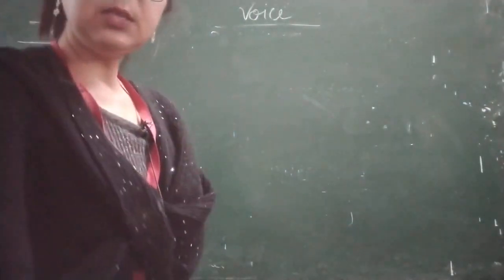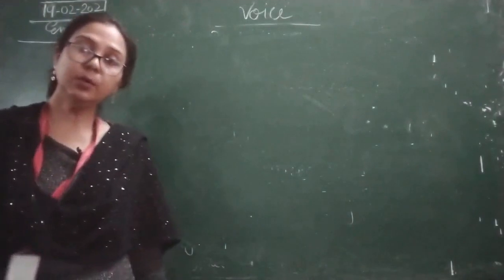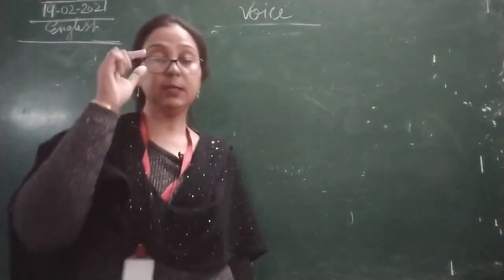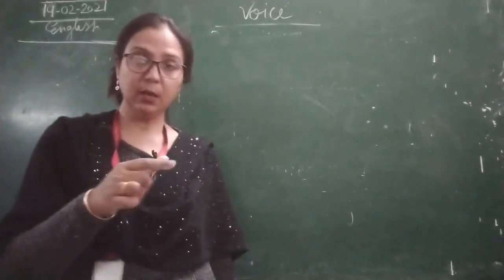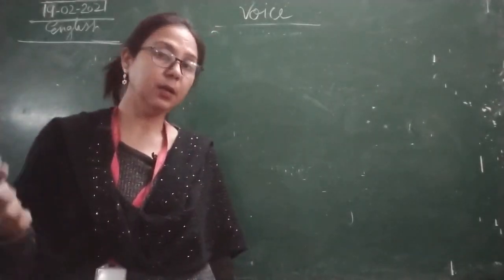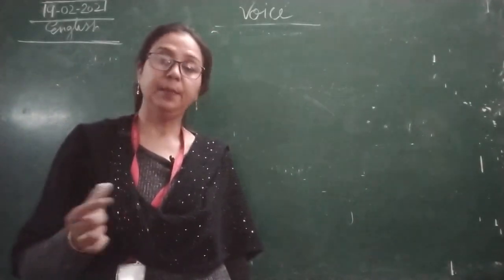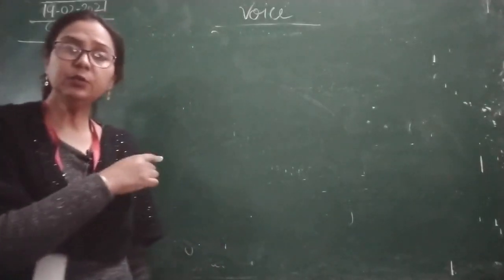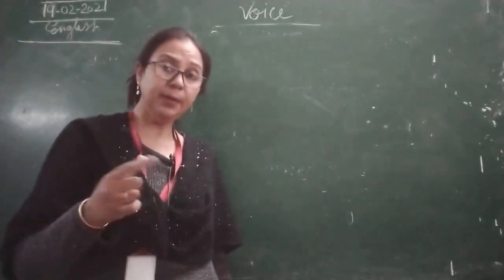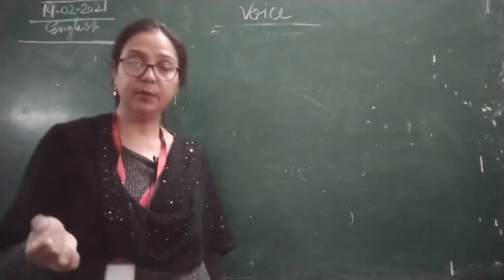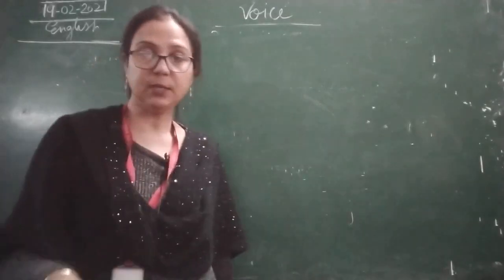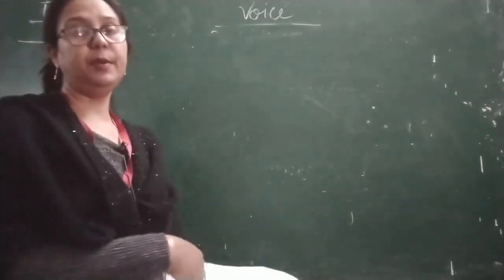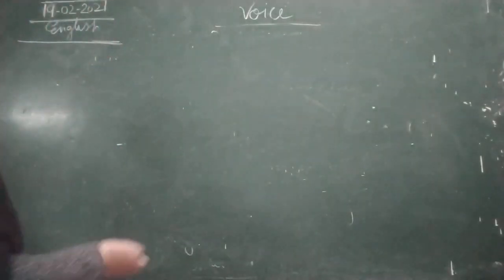Before starting modal auxiliaries, I would like to remind you what we use in the simple future tense: only "will" is placed before the third form of the verb. And in the future perfect tense, we use "will have been" plus the third form of the verb, when making active to passive voice. Now we are moving to the next topic, that is modal auxiliaries.